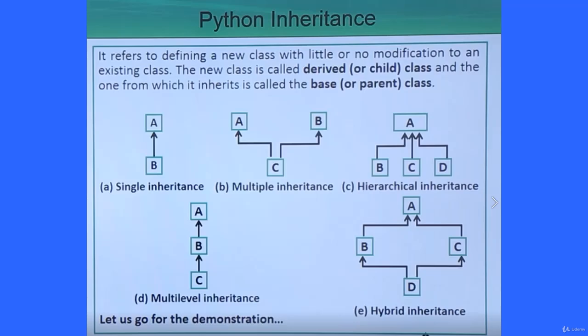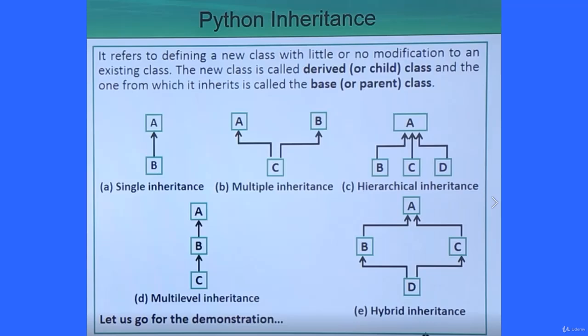In this way you can also have another combination of multiple and hierarchical inheritance. From multiple base classes one derived class, and from one base class multiple derived classes. That can also happen, and that is known as multiple hierarchical inheritance. So here we have discussed the different types of inheritance. Let us go for one practical demonstration for better understanding.